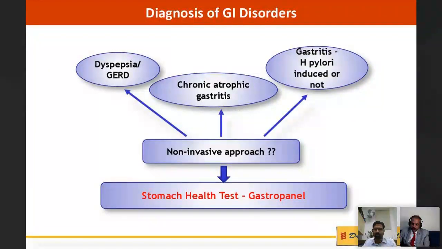If we think about a non-invasive approach from a clinician's or general practitioner's point of view, in a setting where endoscopy is not accessible to all, then we can think about GastroPanel or stomach health test.